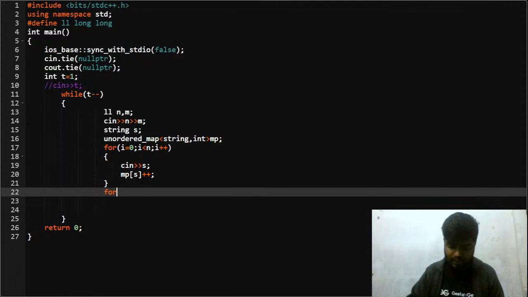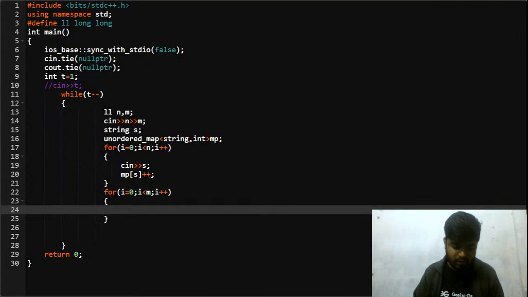After this, when I get the second number, it is not necessary that you do it using a map, but still I thought that map would be more convenient for us, right?